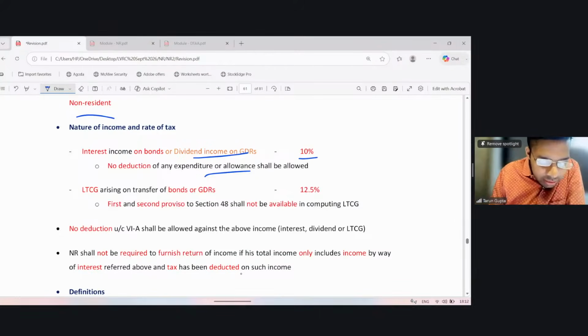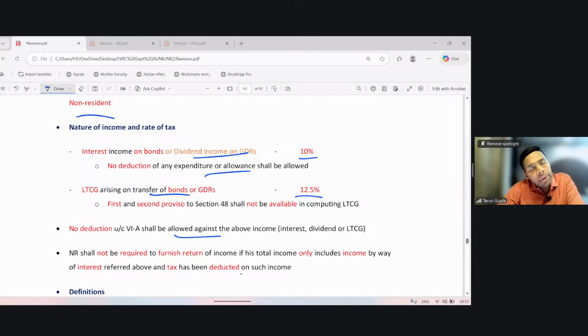Now, LTCG, long-term capital gain arising on transfer of these bonds or GDRs, is taxable at 12.5%, and the benefit of the first and second proviso to Section 48 is not available. Similar to above, no deduction under Chapter VI-A shall be allowed against the above income.